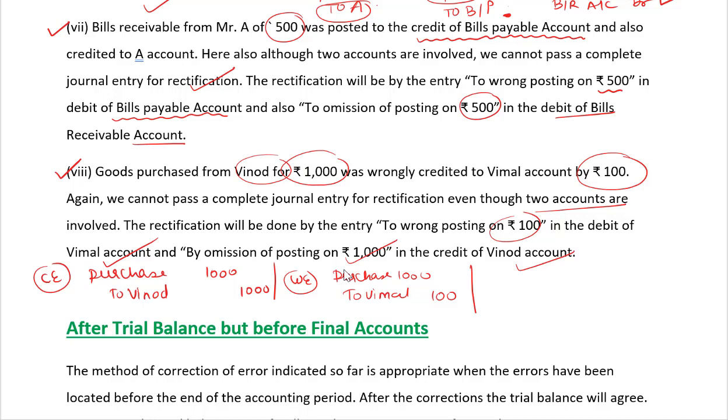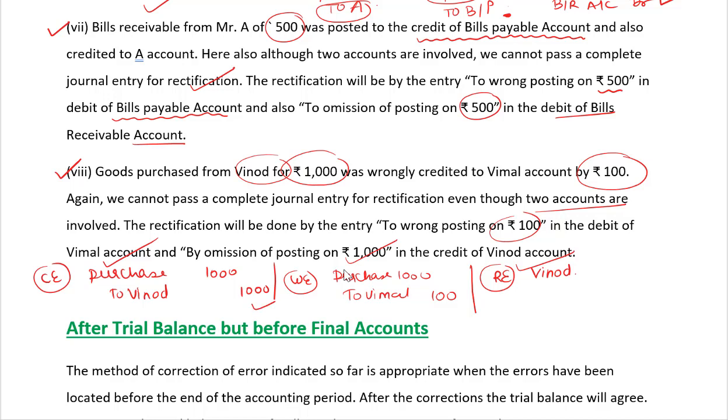What will we do in that case? We need to pass a rectification entry. What rectification entry will we pass? Purchase is correct in the correct entry, and in the wrong entry the purchase is also correct, so we will not touch purchase over here. By mistake we have credited Vimal instead of Vinod, so it's our responsibility to debit Vimal.